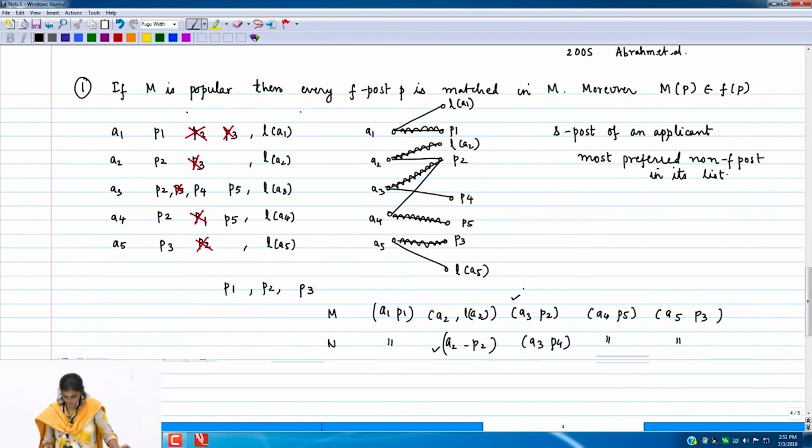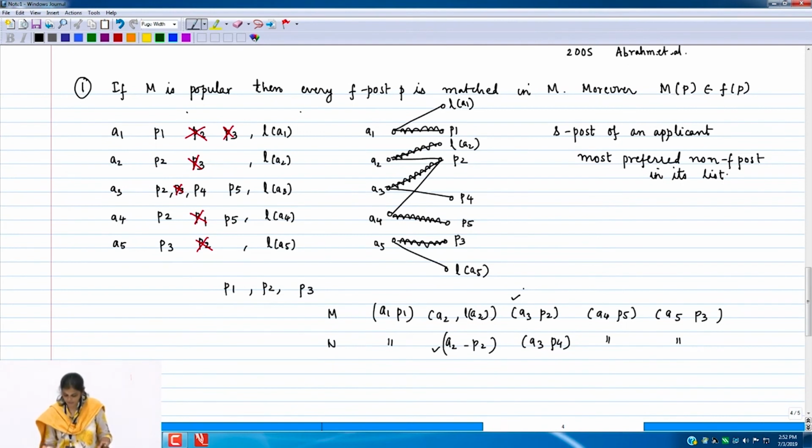But one more thing we should observe is, what is the true size of this matching M? How many edges are there truly in this matching M? 4, because A2 L of A2 is really a dummy edge. We are just doing it for the sake of our convenience. That is not a true edge. So, whenever you match an applicant to its last resort post, that is a dummy match, and therefore you should not treat it as a true match.